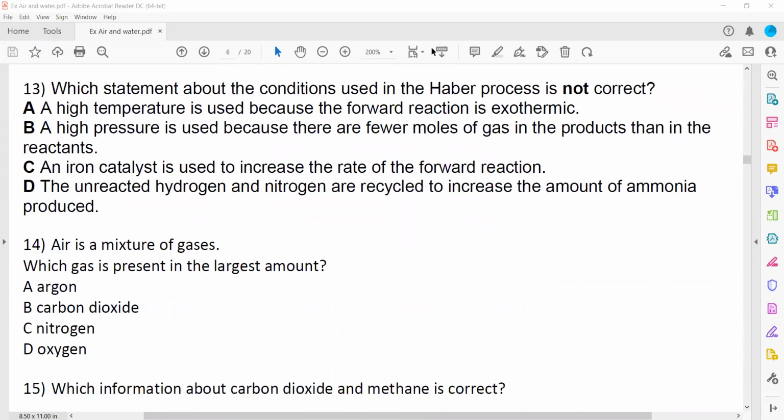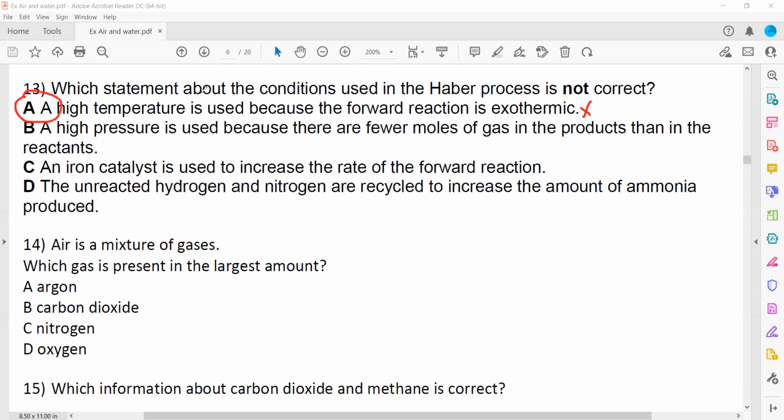Then which statement about the conditions used in the Haber process is not correct? High temperature is used because the forward reaction is exothermic. When the forward reaction is exothermic, we don't prefer to use a high temperature, we prefer to use low temperature. So that's why A is not correct.